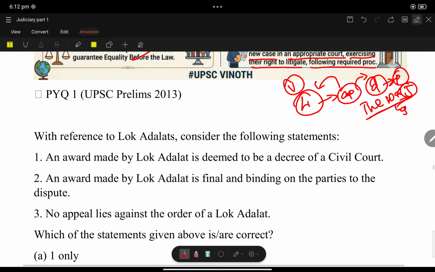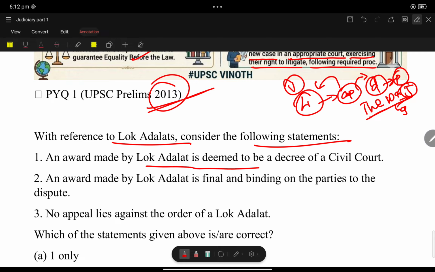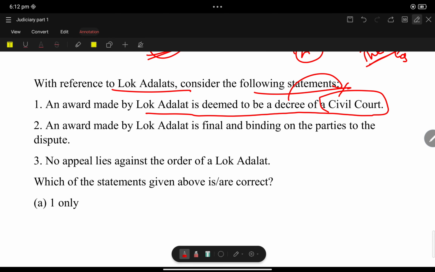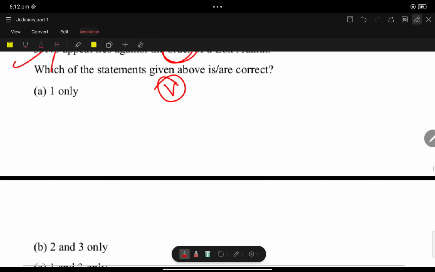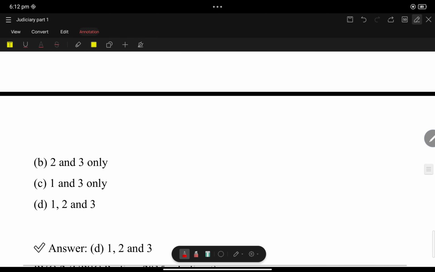Okay, let us discuss the questions with respect to Lok Adalat. In 2013 there was a question: consider the following statements. An award made by Lok Adalat is deemed to be a decree of a civil court. See the keyword, decree of the civil court; it is like the judgment or order of a civil court. An award made by the Lok Adalat is final and binding on the parties to the dispute. No appeal lies against the order of Lok Adalat. All three are correct. So it was asked in 2013.